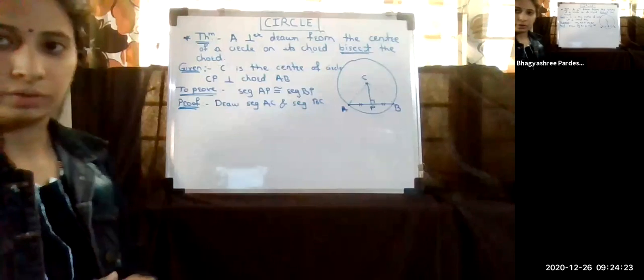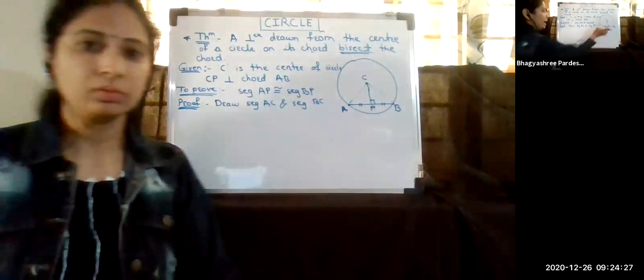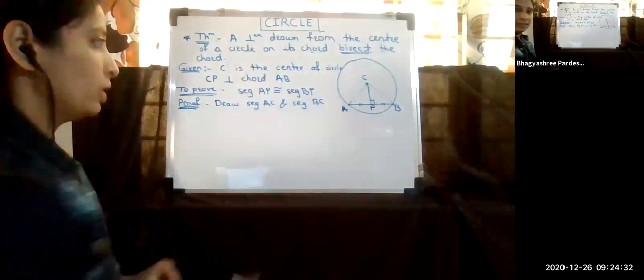So first thing, I have drawn the construction. Now let's start with the proof.